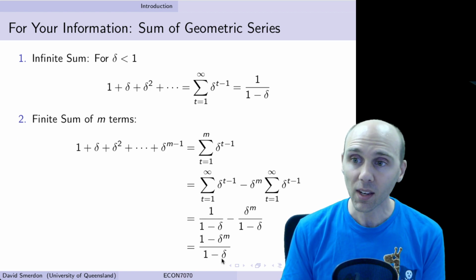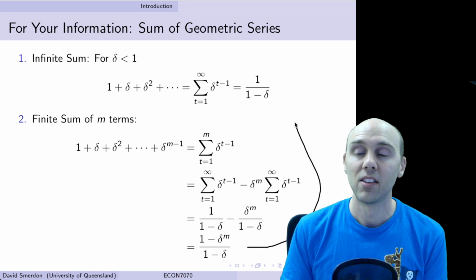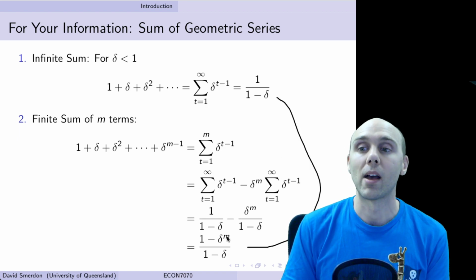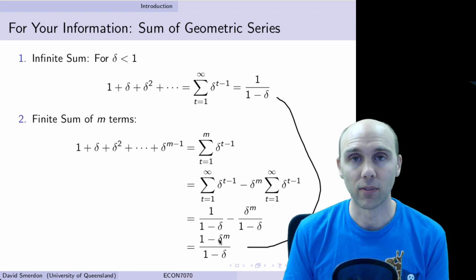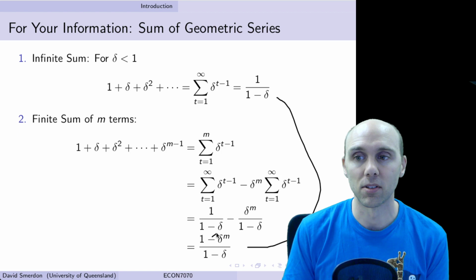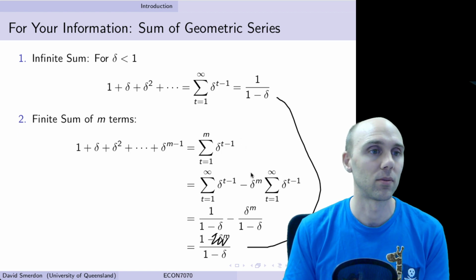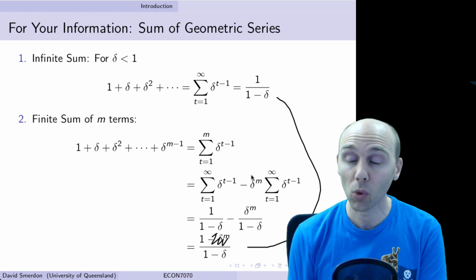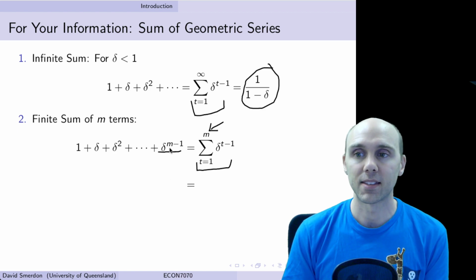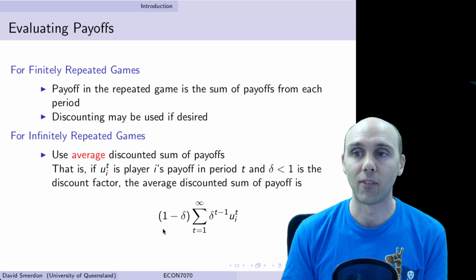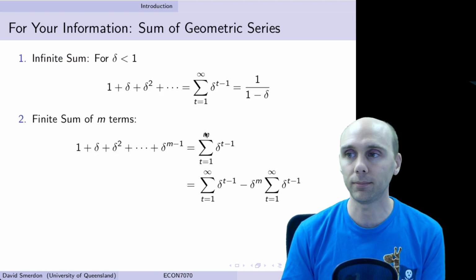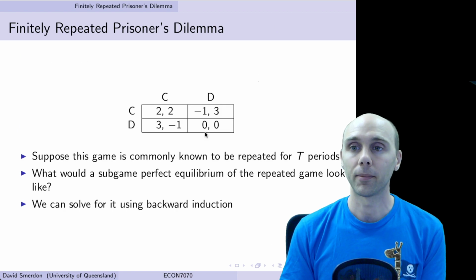And actually these two things are similar, because if we take m all the way to infinity, we have a number less than 1 raised to infinity. That's going to be equal to 0. So this whole term here is going to disappear, and we'll end up with the same thing. We'll see how we can apply this to get this average discounted sum of payoffs a little bit later in this lecture.